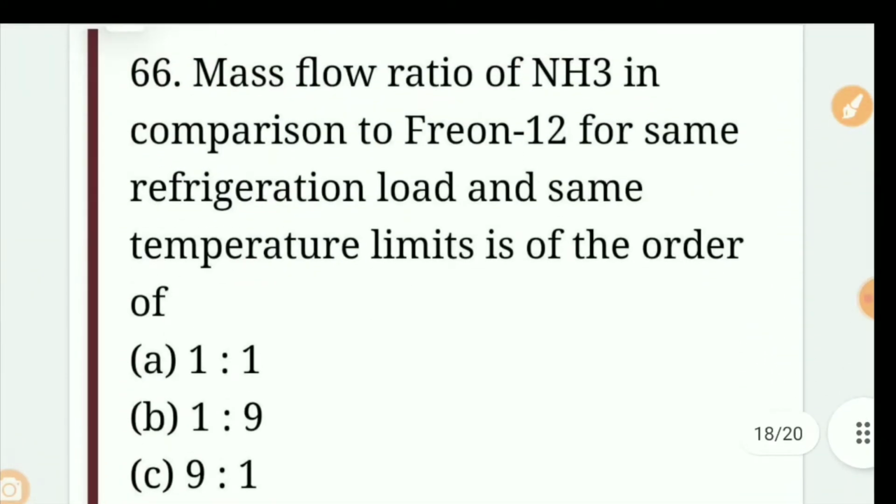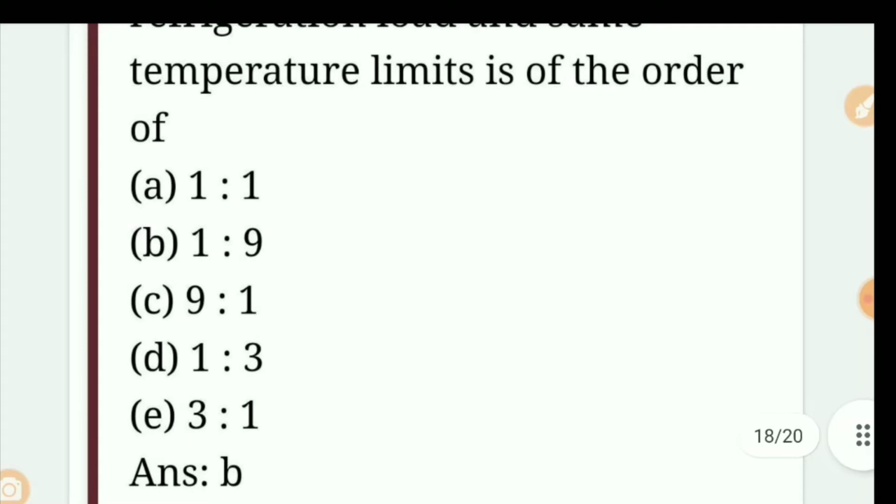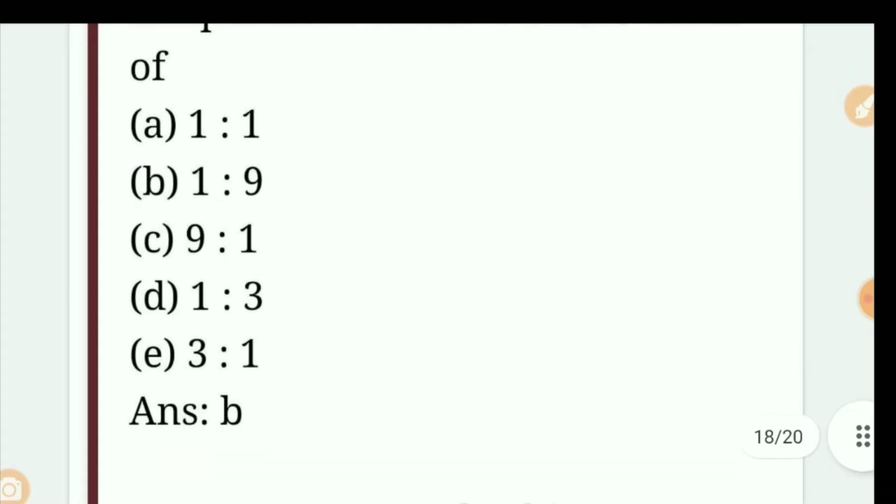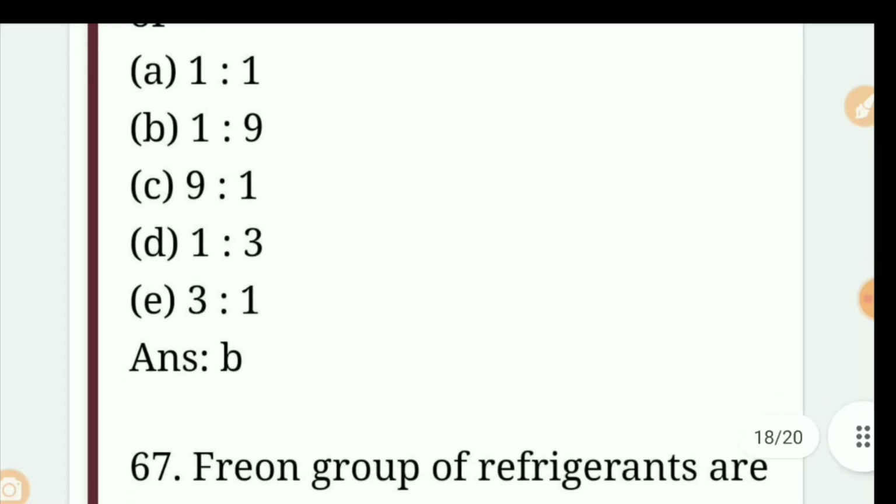Question number 66. Mass flow ratio of NH3 in comparison of air and water for some refrigeration load and some temperature limit is of the order of: A. 1:1, B. 1:9, C. 9:1, D. 1:3, E. 3:1.